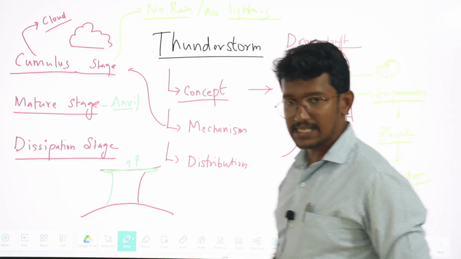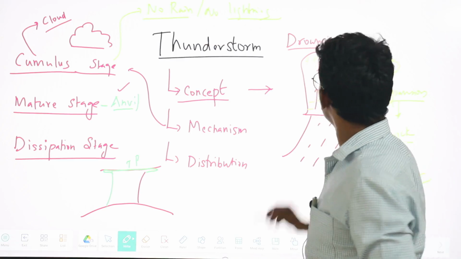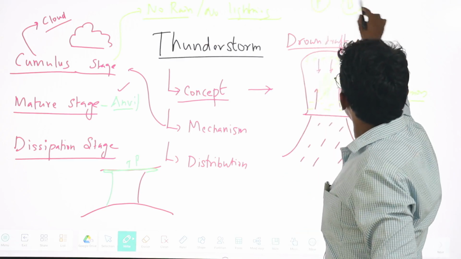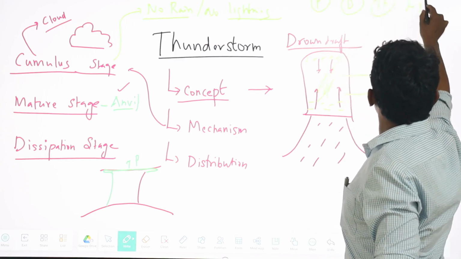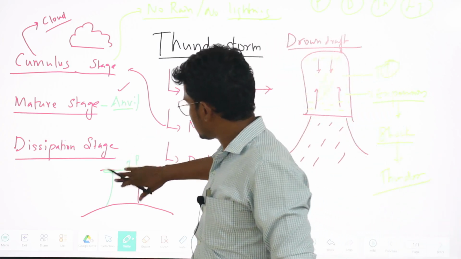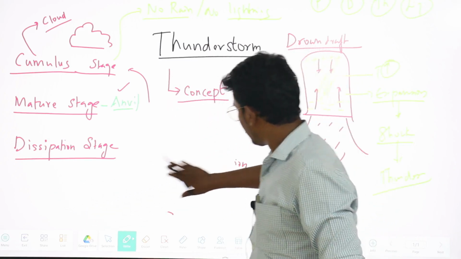So, in the middle stage we can see the anvil cloud formation, and precipitation will also be there, downdraft will also be there, thunder will also be there, lightning will also be there, right. And next one is the dissipation stage. In the dissipation stage we can see rainfall.